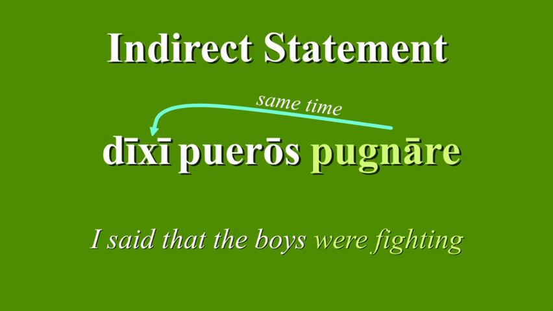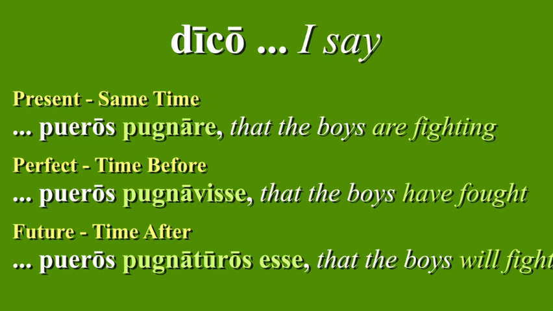Okay, let's rewind here. Here's dico in the present tense with the three different tenses of infinitives and their translations. Dico pueros pugnare, I say that the boys are fighting. Dico pueros pugnavisse, I say that the boys have fought, where the fighting happened before and is already done by the time I'm speaking. And dico pueros pugnaturos esse. I say that the boys will fight, where the fighting has yet to happen when I'm speaking.